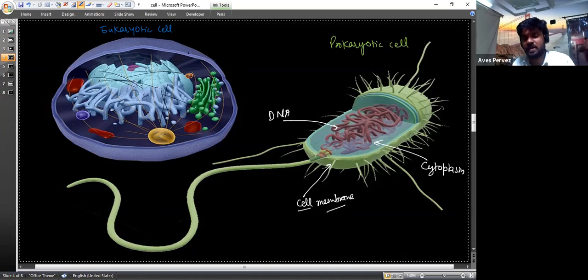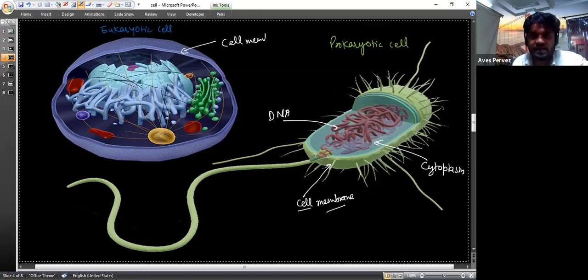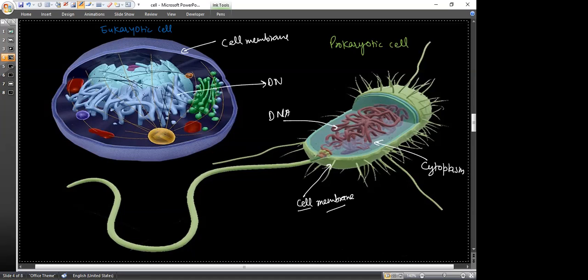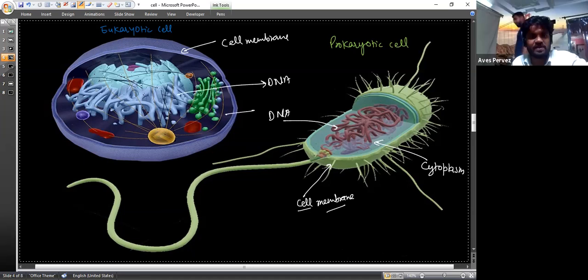Look at this, the eukaryotic cell. It still has the cell membrane, the genetic material which is present inside the nucleus. You can say that this one is a dividing cell, so this one is DNA, and another one is the cytoplasm of the cell.